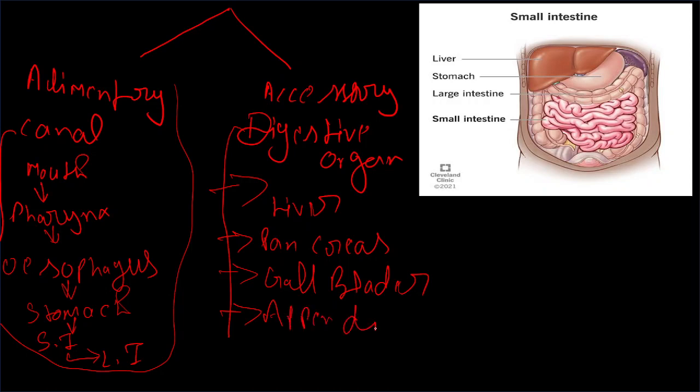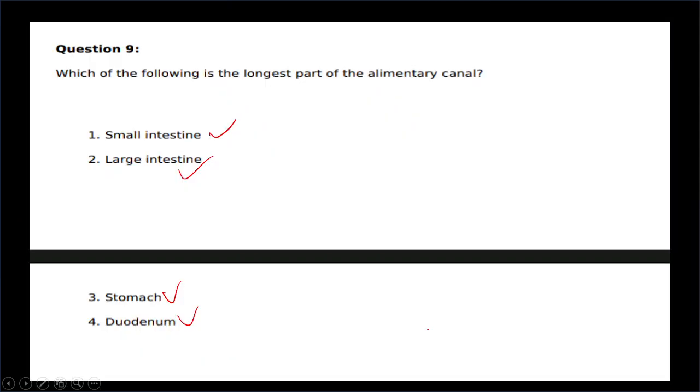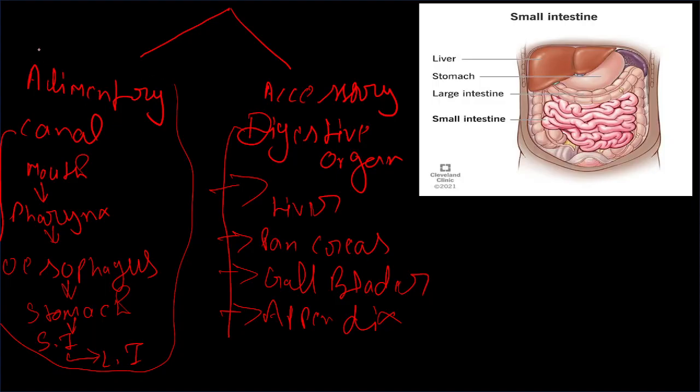So the question is asking which is the longest part of the alimentary canal. Means your alimentary canal has several parts, and which part is the longest? But first of all, we should know what the length of the alimentary canal is. That length is 33 feet, and in meters, about 10 meters.